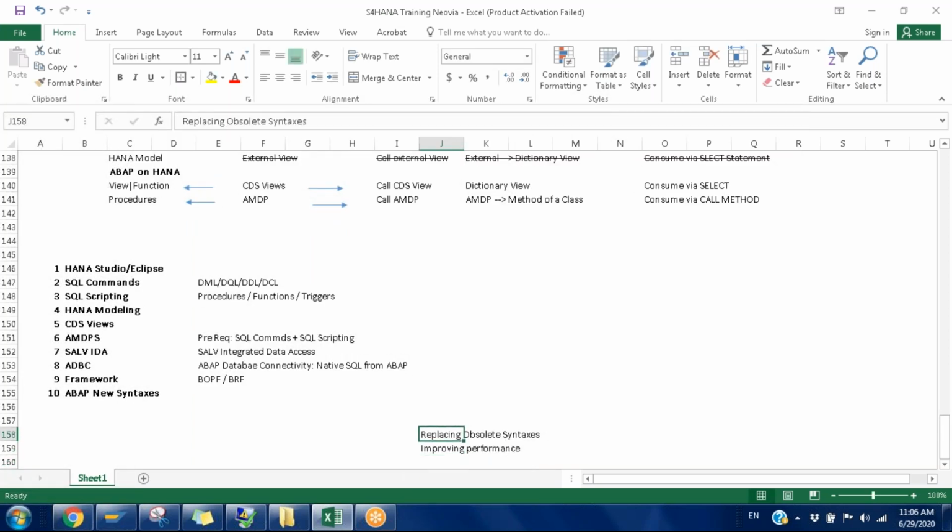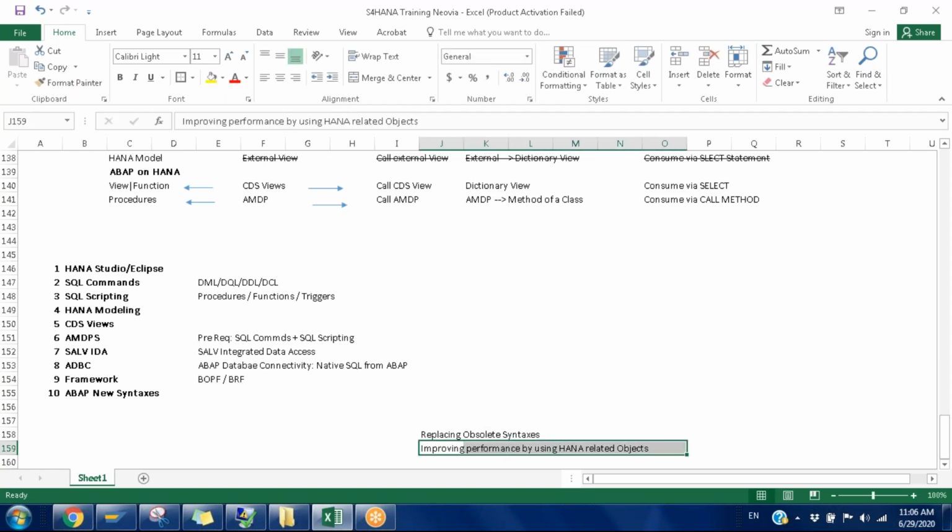SAP provides a list of obsolete statements for every release, so we can simply see the documentation and replace them. The other topic is improving performance by using HANA-related objects. Maybe we'll try to see this area.